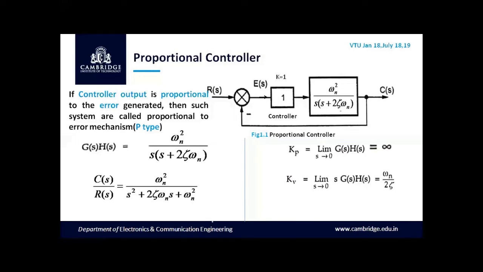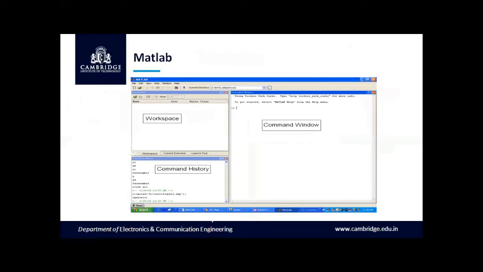So after connecting a proportional controller in the forward path of a second order system, let us see how the response looks through MATLAB. MATLAB is a high level language and interactive environment that enables you to perform computationally intensive tasks much faster.